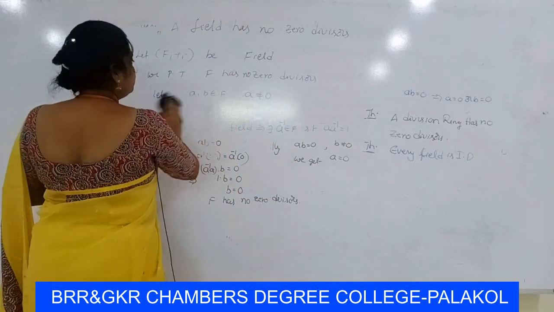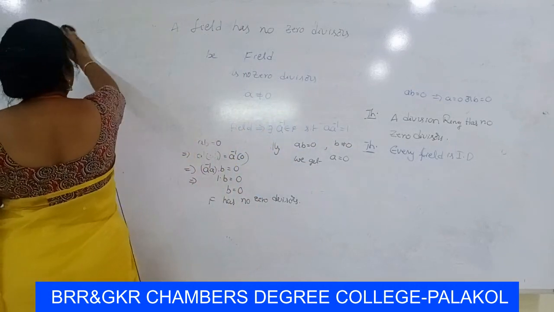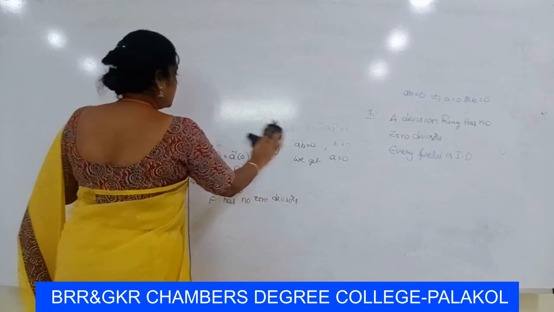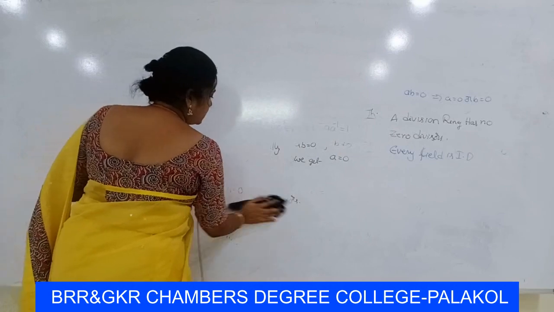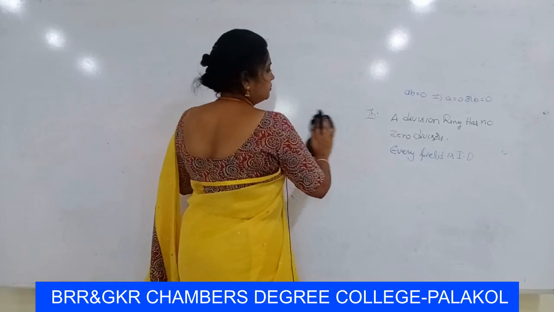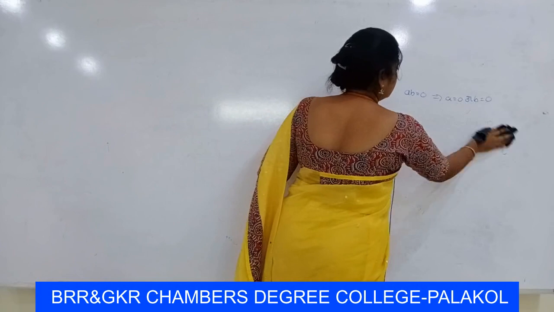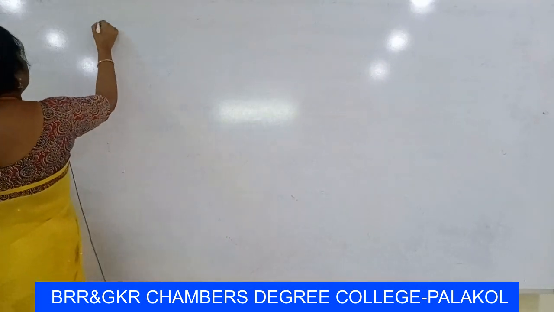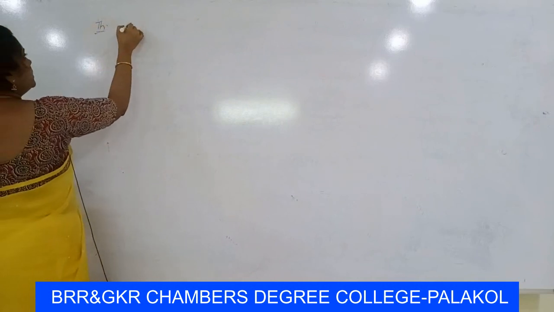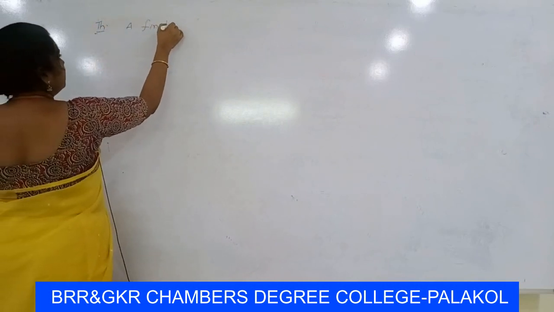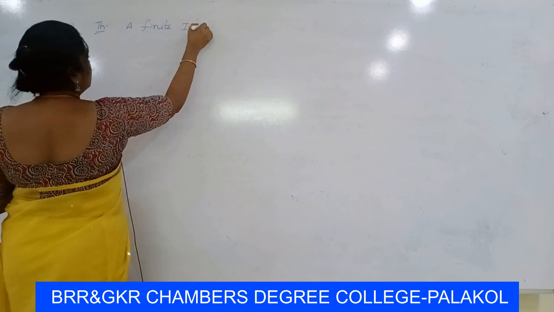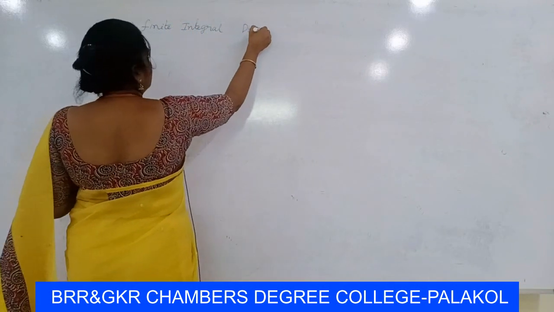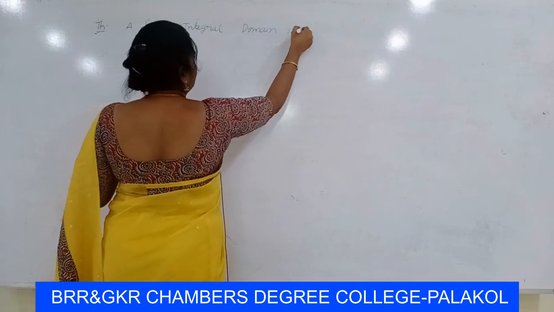Now the next theorem: a finite integral domain is a field. Theorem statement: a finite integral domain is a field.